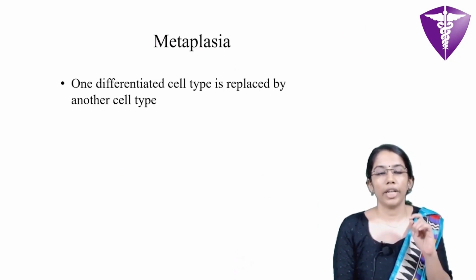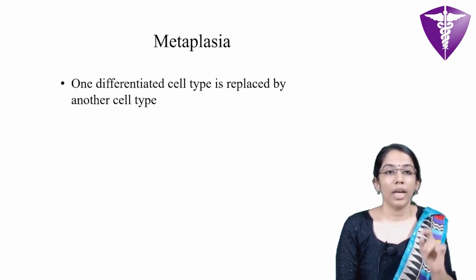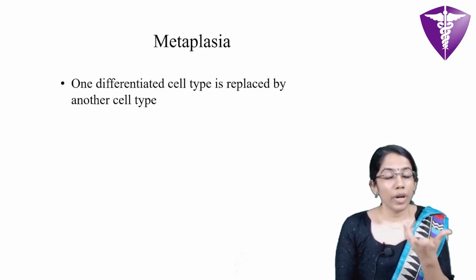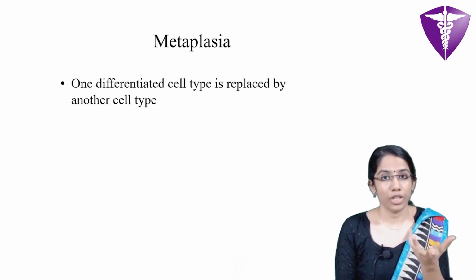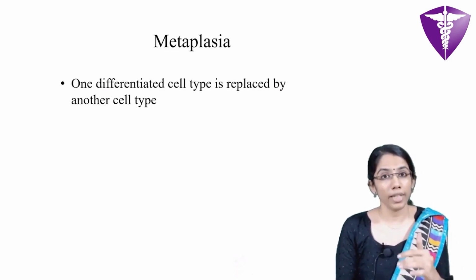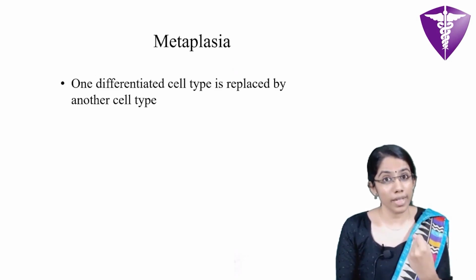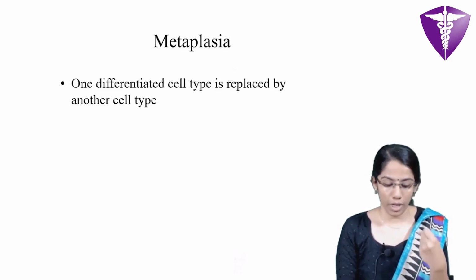So finally, we're dealing with metaplasia. Here what happens is, due to an adverse event, one differentiated cell type which is sensitive to the adverse event is replaced by another cell type which is more resistant to the adverse event.